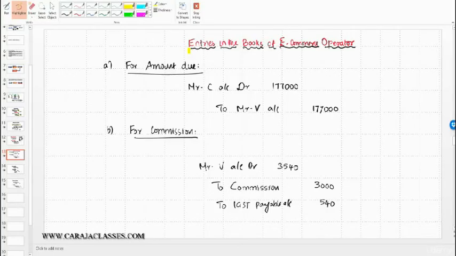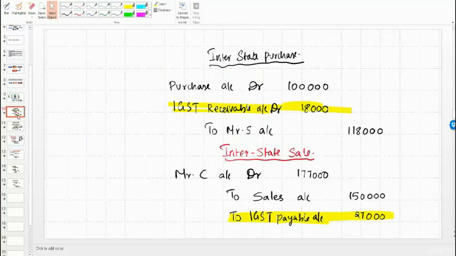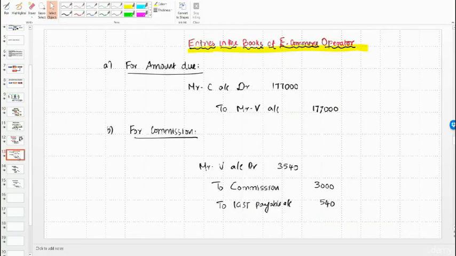Let's understand the entries to be passed in the books of e-commerce operator for the same set of transactions which we discussed in earlier session. Now this e-commerce operator is acting as an agent between Mr. V, who is the vendor, and Mr. C, who is the customer, right? So Mr. Vendor has billed Mr. Customer for this 1,50,000 plus 27,000. It means vendor is expecting 1,77,000 from Mr. C. So now this e-commerce operator should collect that money from Mr. C and he should remit it to Mr. V. We'll pass entry for that.